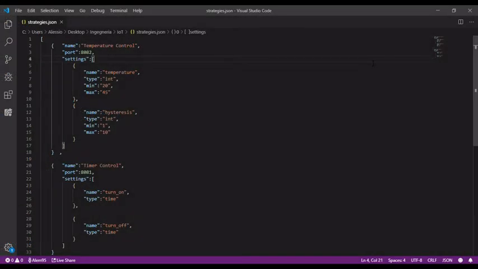In the strategies.json, every strategy has three simple fields. Its name, which is something which allows the user to know what the strategy does, the port on which it is reachable on localhost, and the settings array. The settings array contains a list of all the variables the strategy needs to function. It contains a name, a type, and if it's a number, the minimum and maximum value. The graphical user interface will take all these settings and turn them into a graphical card which the user can use to set up the strategy.